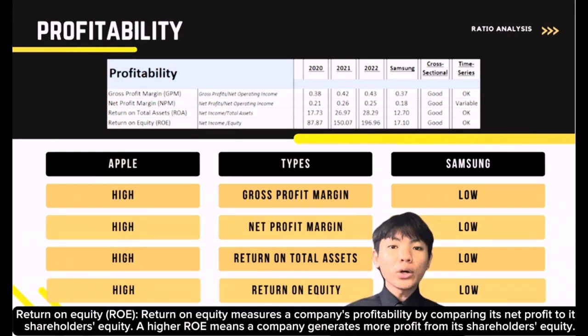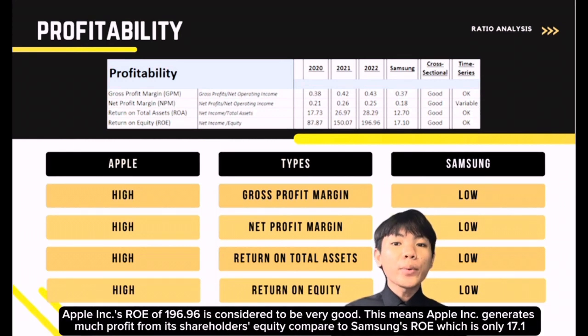Next is return on equity, ROE. Return on equity measures a company's profitability by comparing its net profit to its shareholder equity. A higher ROE means a company generates more profit from its shareholders' equity. Apple company's ROE of 196.96 is considered to be very good. This means Apple generates much profit from its shareholders' equity compared to Samsung's ROE, which is only 70.1.